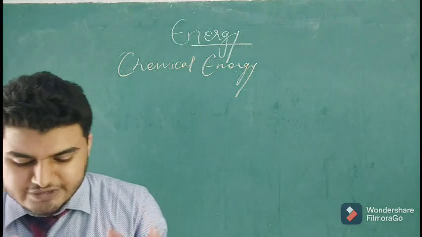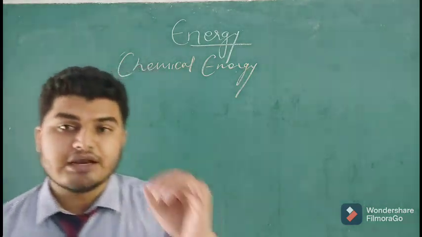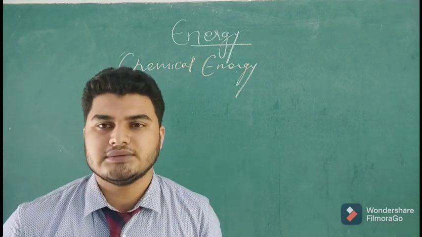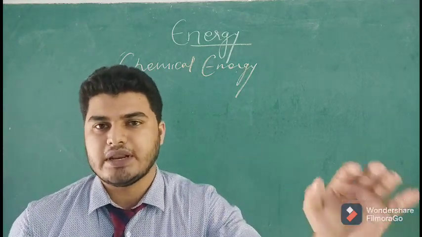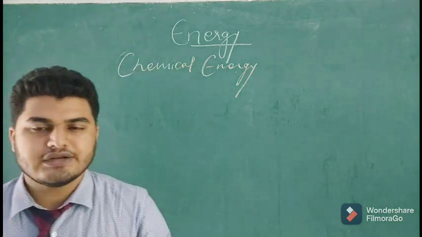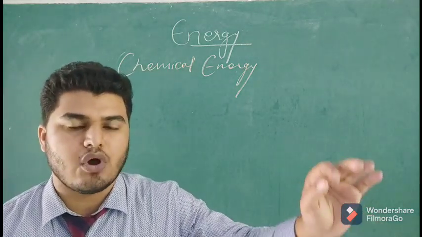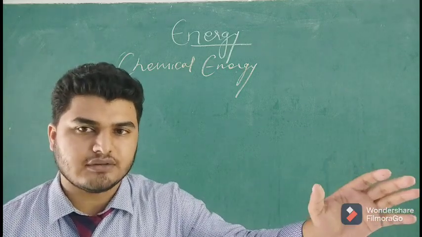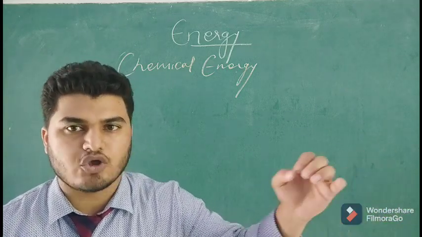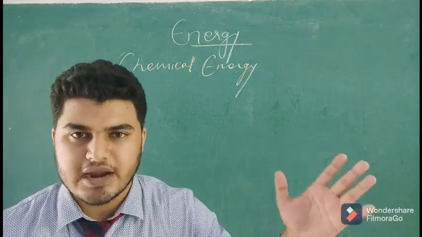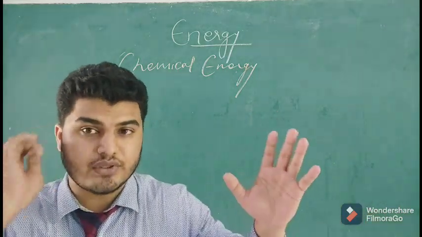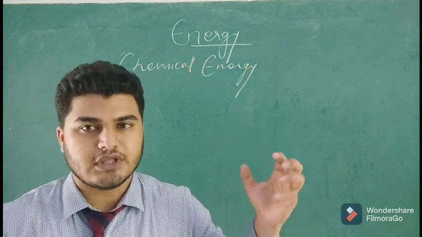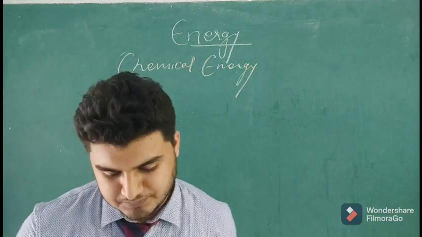If you want to write a definition, you can write that the energy stored in matter is called chemical energy. Now all of you know what matter is. Anything which has mass and occupies space is known as matter. So whatever things you are seeing around you, they have energy stored in them in the form of chemical energy.